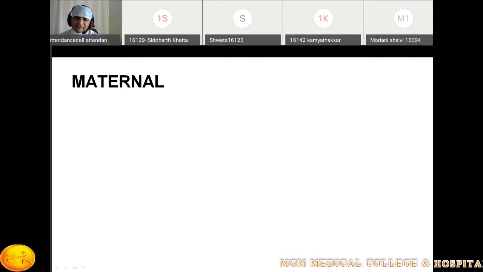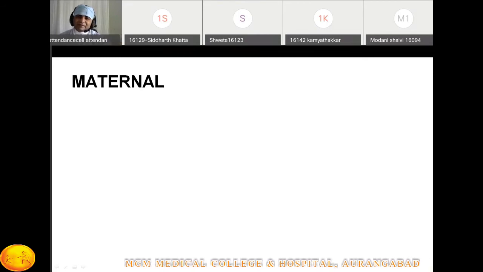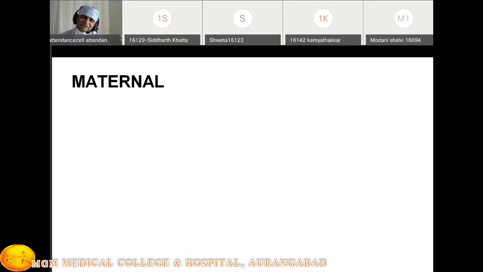Then what is the most important organ for us in the abdomen? Obviously, the uterus, I mean the gravid uterus. There are n number of complications that occur in preeclampsia. Because of this, there is uteroplacental insufficiency, and the baby presents with IUGR. There can be IUD, intrauterine death. There can be oligohydramnios.